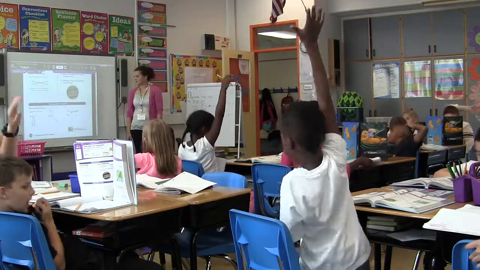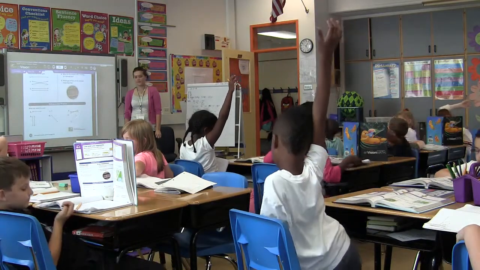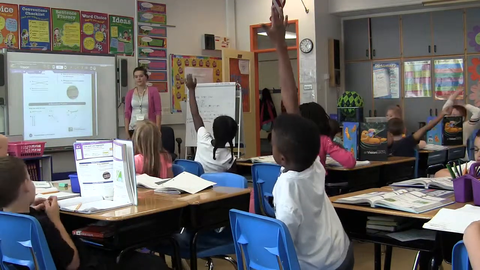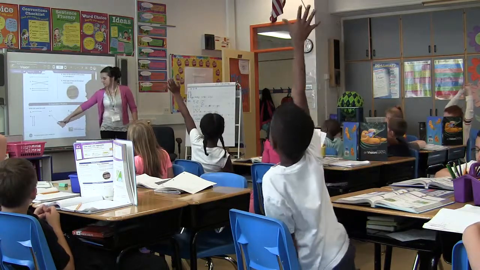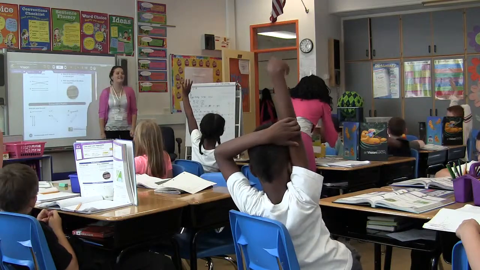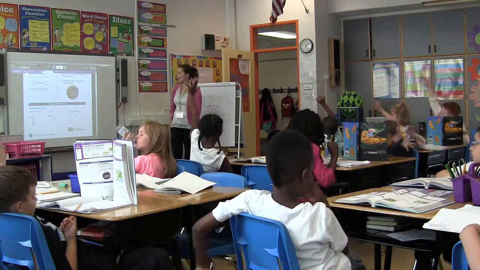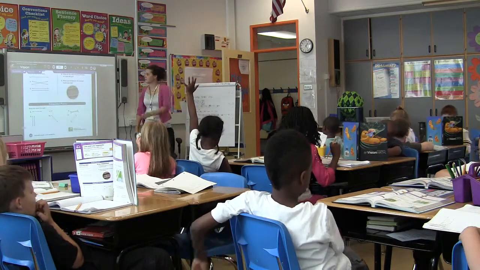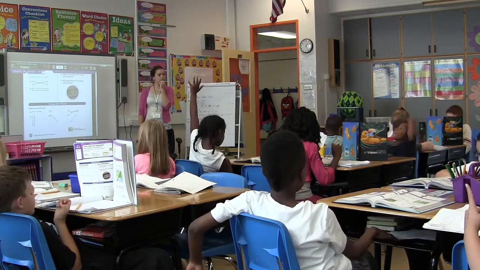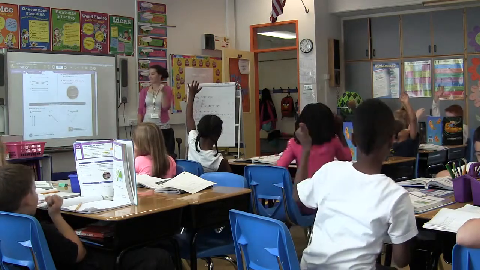Kaylee: They are intersecting lines. 10. A line segment. Who agrees? Awesome. Isaiah, what is 11? Parallel lines. Who agrees? Awesome.